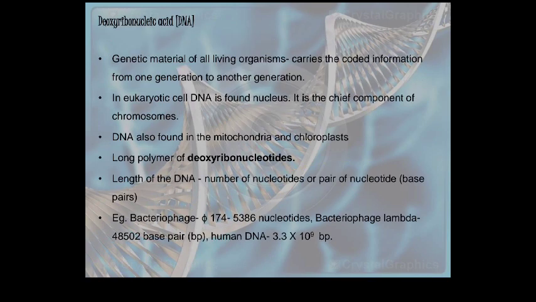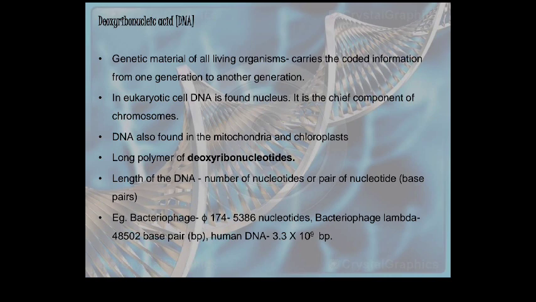Deoxyribonucleic acid, DNA, is the genetic material of all living organisms and carries the coded information from one generation to another, which we know. In eukaryotic cells, DNA is found in the nucleus, but in prokaryotes it is found in the cytoplasm. It is the chief component of the chromosome. DNA is also found in the mitochondria and chloroplast. This is a special condition.